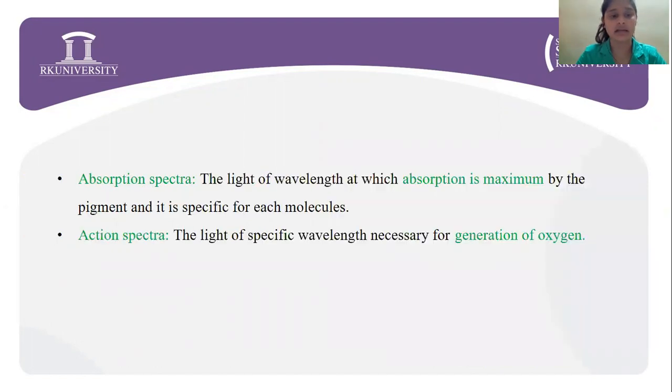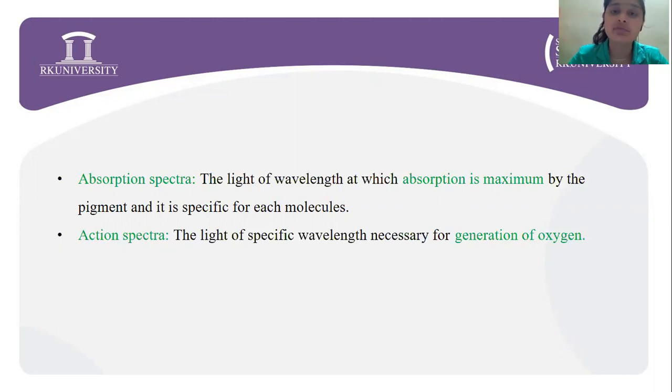Next, going on to action spectrum. The pigments absorb light of specific wavelength, and these are very necessary for the generation of oxygen. Photosynthesis takes place in the visible light ranging from 400 to 700 nanometers of wavelength. We know that, right? But it does not take place at the same rate with other wavelengths. So only specific wavelengths work for photosynthesis to take place.